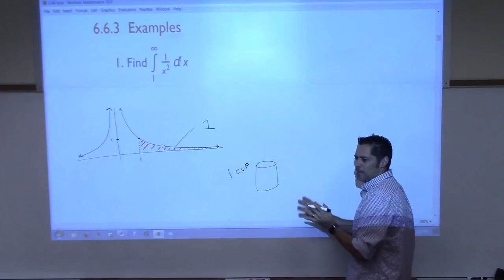And what I'm claiming here is that there's two possibilities. Our answer is either going to be a number or it's going to be divergent, which means that it's not going to be a number. It might become infinite. And for some people that causes a little bit of an issue. So let's say that this turns into a number. Does anyone have a problem with that idea? If I tell you that red area is a number, no one has any issue with that?